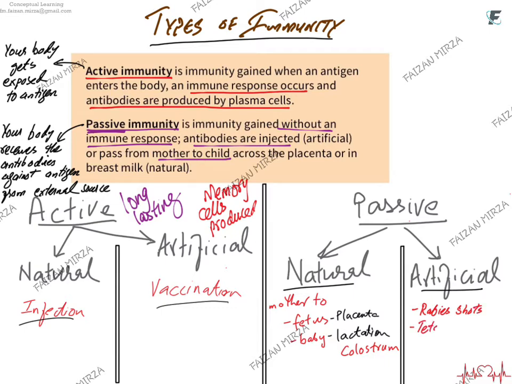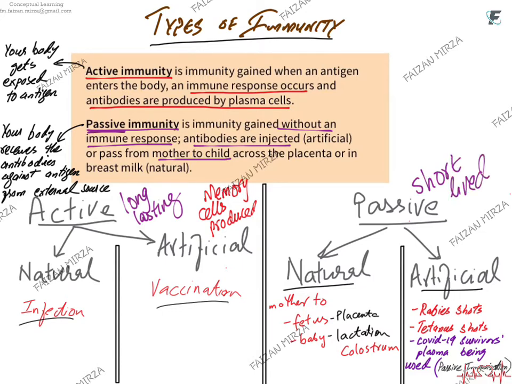Artificial passive immunity is when commercially prepared antibodies are injected into a person. For example, you can recall how the COVID survivors were being asked by various agencies to donate their plasma for passive immunization. You give a shot of the antibodies which are there in the lab to a person who's lacking that, so that the infection doesn't set in and the severity of the infection can be reduced. For example, rabies shots, tetanus shots, and the example that I've just given regarding COVID.